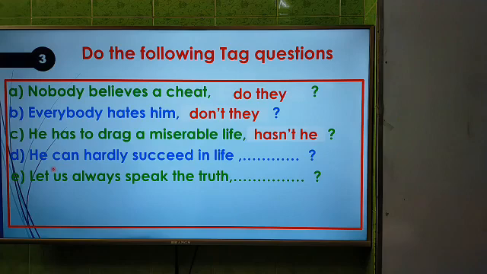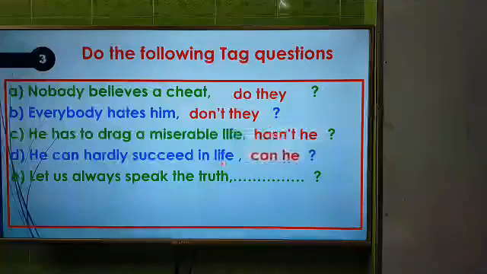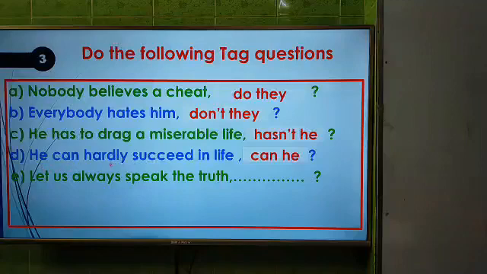Now question number D, he can hardly, and the answer will be can he. You see the operator is can, and the sentence is in the negative, because hardly is in this sentence, that's why it is a negative sentence. So we have to use an affirmative tag. Here the operator is can, so the answer will be can he.